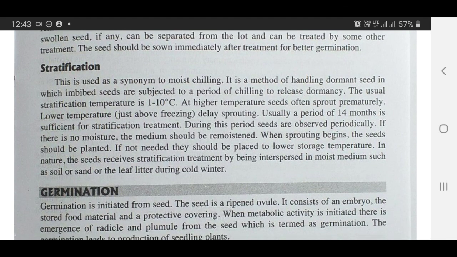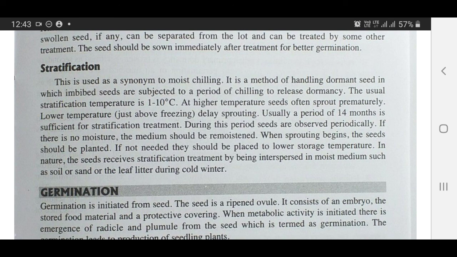Stratification is one more method by which dormancy of seeds is removed. This is used as a synonym for moist chilling. It is a method of handling dormant seed in which imbibed seeds are subjected to a period of chilling to release dormancy. The usual stratification temperature is generally kept at 1 to 10 degrees centigrade. At higher temperatures, seeds often sprout prematurely. Lower temperatures just above freezing delay sprouting. Usually a period of 1 to 4 months is sufficient at stratification temperature. During this period, seeds are observed periodically to check if there is no moisture.